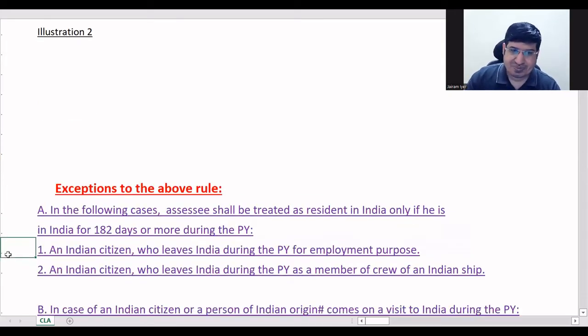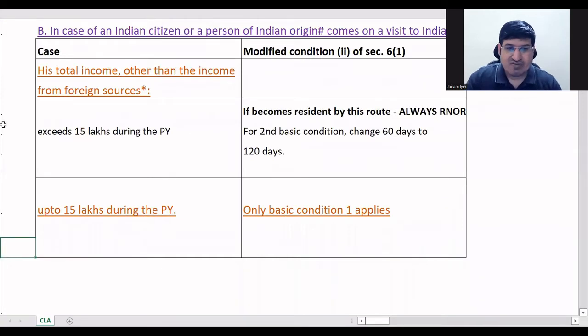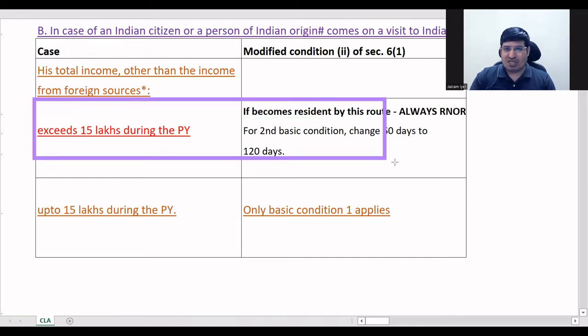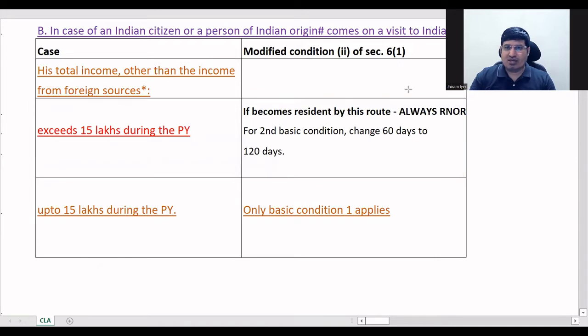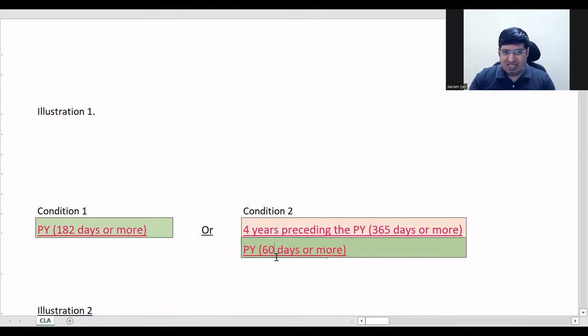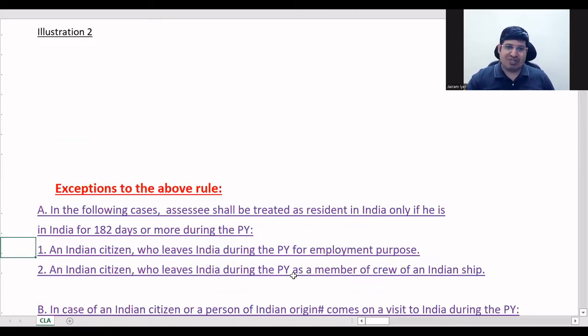So the first condition is up to 15 lakhs. Now, if its total income other than foreign sources exceeds 15 lakhs during the previous year, then what will happen? In the second condition, 60 days will be changed to 120 days. So if he falls under this condition, you'll just go up and change this 60 days to 120. That's all. Now these are your conditions, and you have to test as per these conditions. This is the second one.